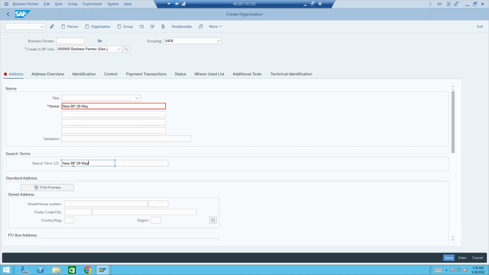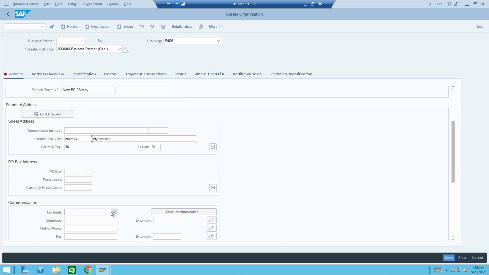So search term is mandatory, country is mandatory, region is mandatory, postal code is mandatory. I'm just giving some random data. You could also mention whatever data you want. And language is also mandatory, even though it doesn't show up here saying that it's mandatory, but later it will stop us. So I'm even filling this.